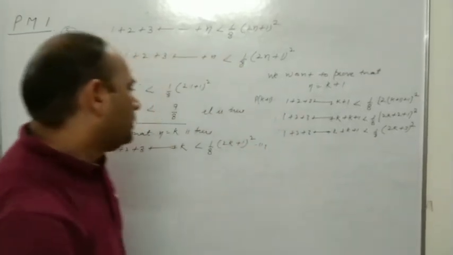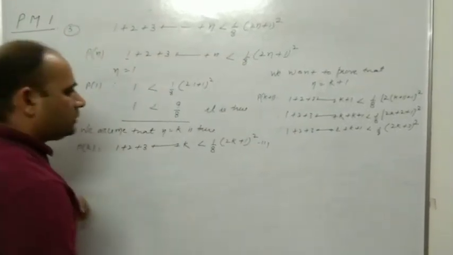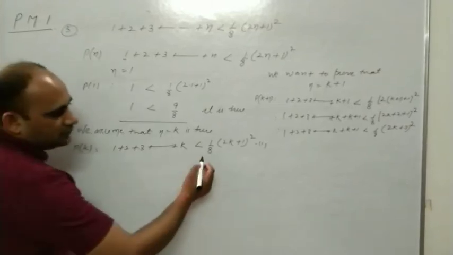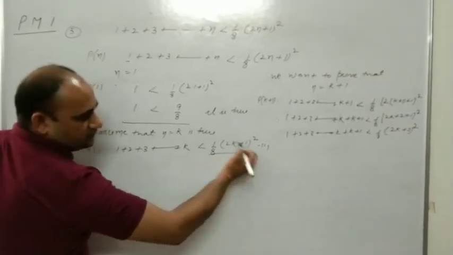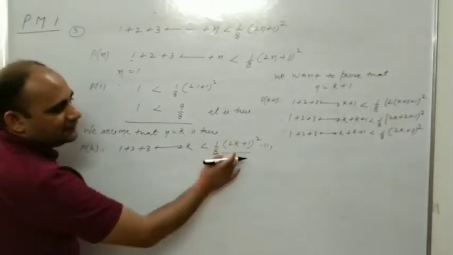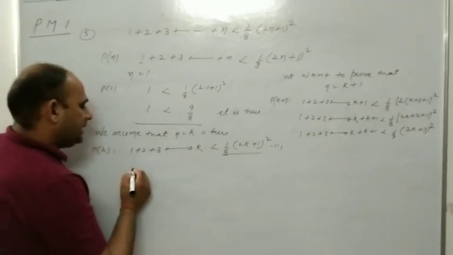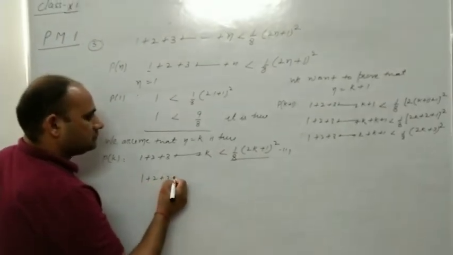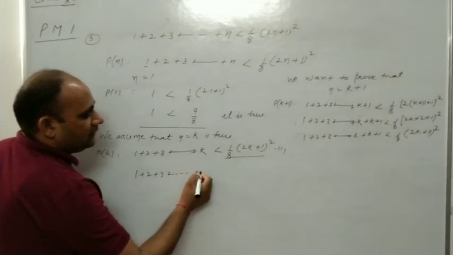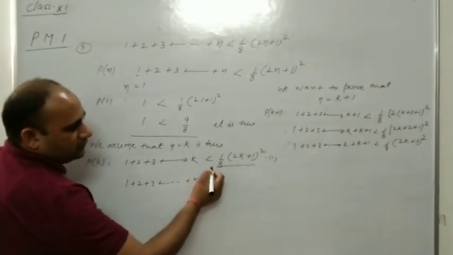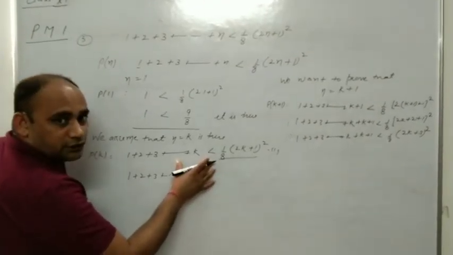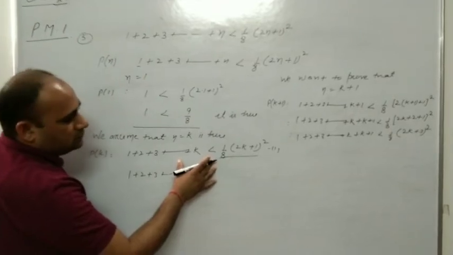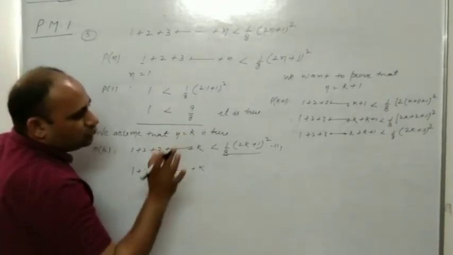From the first, dear student, you know this part is greater, a surplus. So making equality, it is true because we supposed n is equal to k is true.